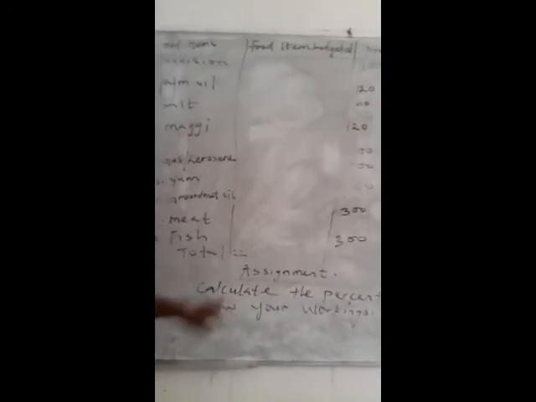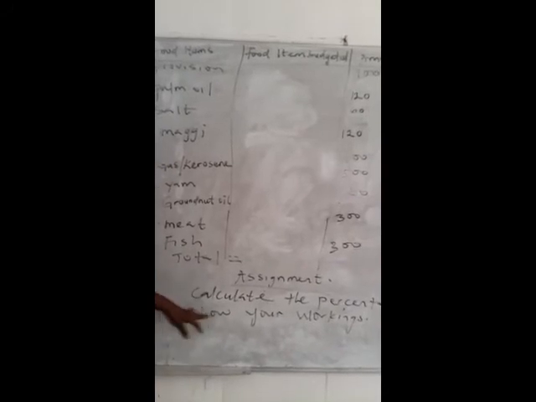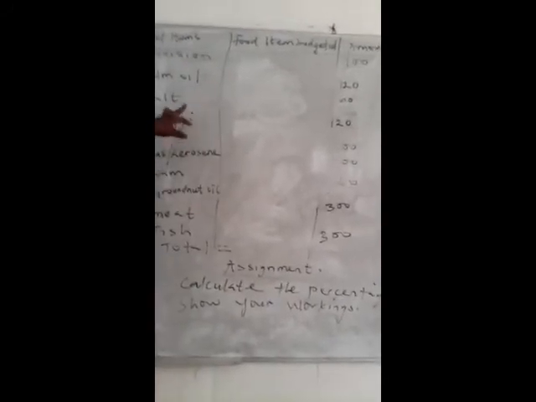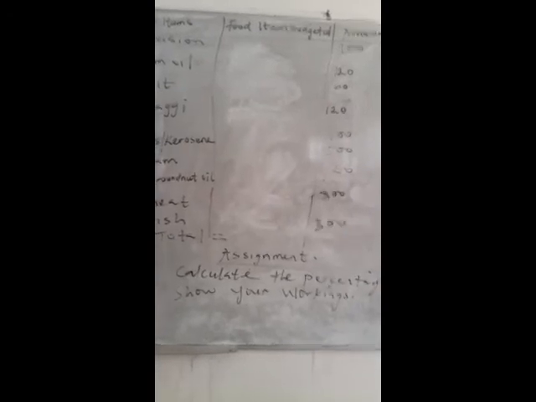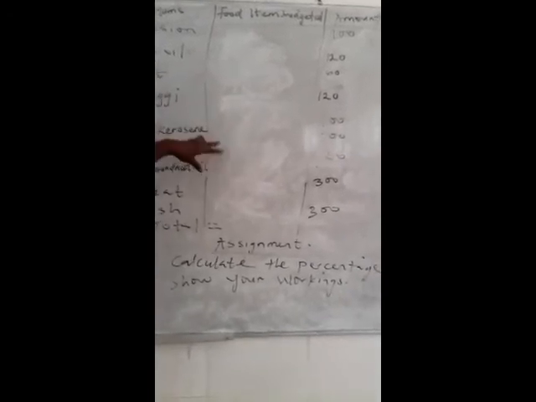So I want you to continue for me. You do the calculation and get the percentage for the rest: provisions, palm oil, salt, Maggi, gas if you use a gas cooker in your house, or kerosene if you use a stove. Either gas or kerosene, anyone you use in your house, budget. You calculate yam, groundnut oil, meat, fish, and so on. You must do them. I want to see your workings, so don't just jump into your percentage. Show me your workings. I've given you an example. Show me your workings and give me the percentage.